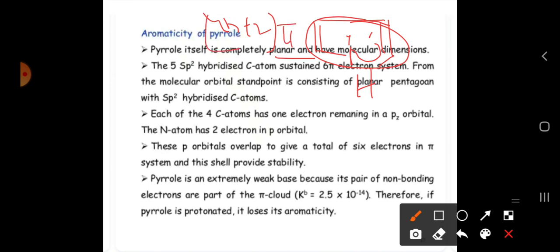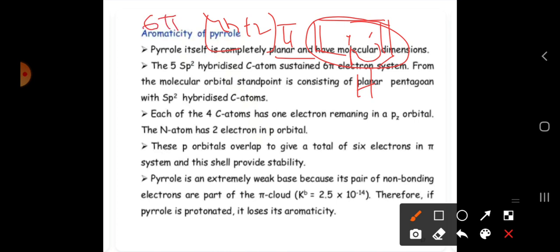You observe only one ring is there, but with only two double bonds it will give only 4 electrons. Why? Because if you put n equals 1, then it gives 6 pi electrons. But here, what happens?